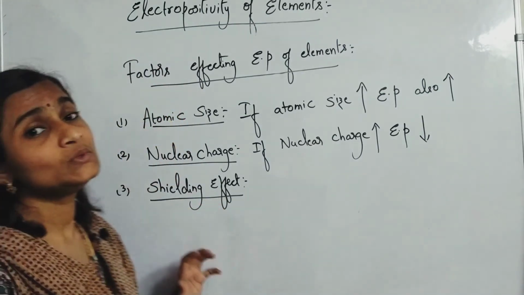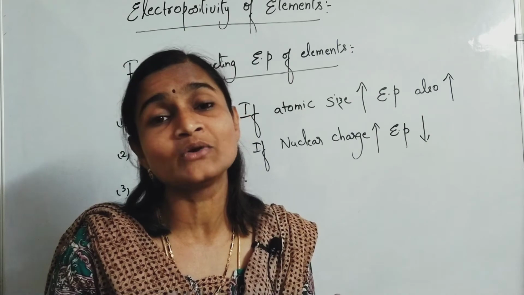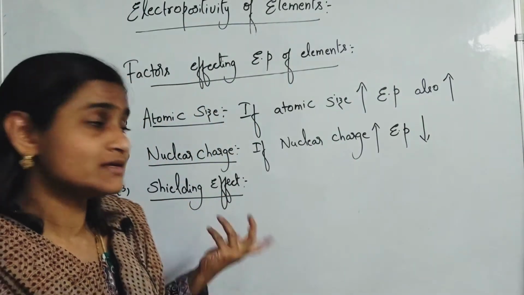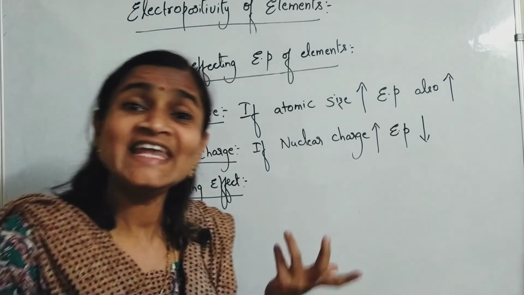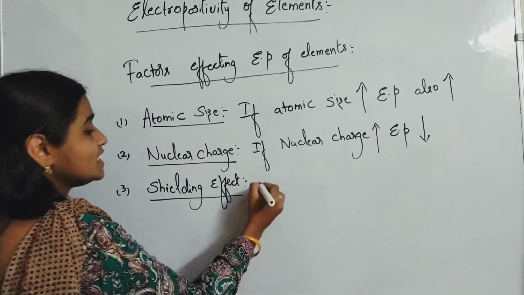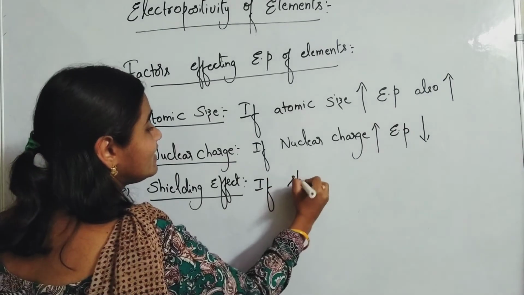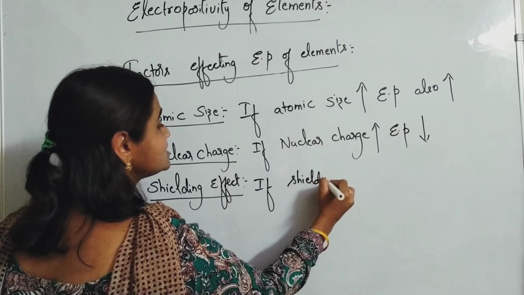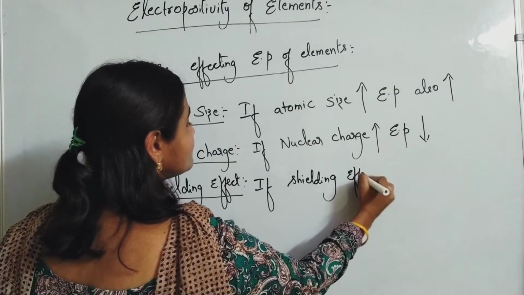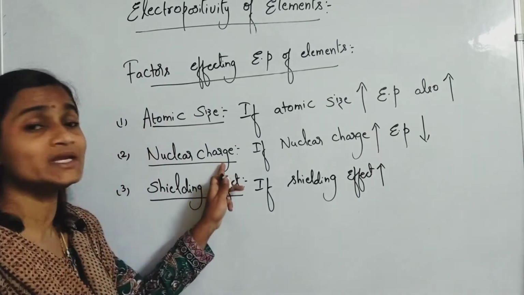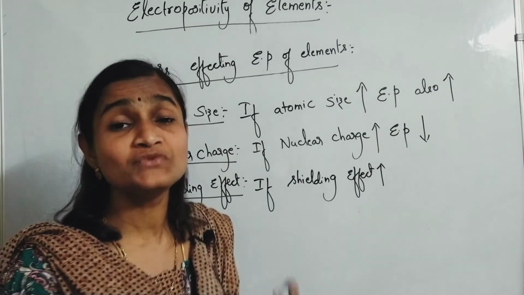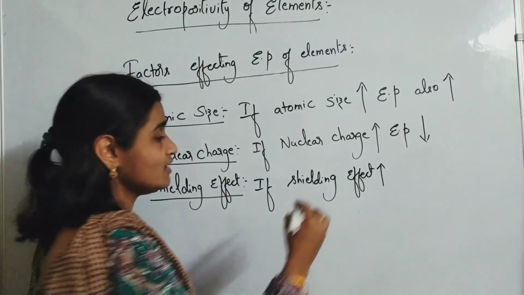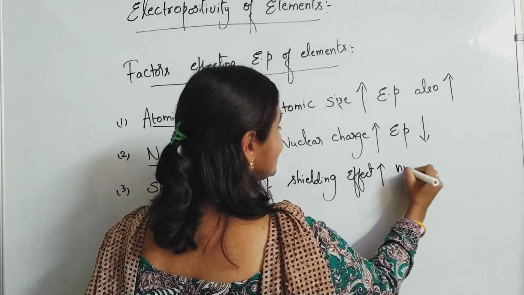So if the nucleus cannot focus on the last orbit electron, that valence electron is free to move and go away. So what happens to electropositivity? It increases. If shielding effect increases, electropositivity also increases. Now if shielding effect increases, what happens to nuclear charge? Nuclear charge decreases. If nuclear charge decreases, the electron is free to go out. If shielding effect increases, nuclear charge decreases.